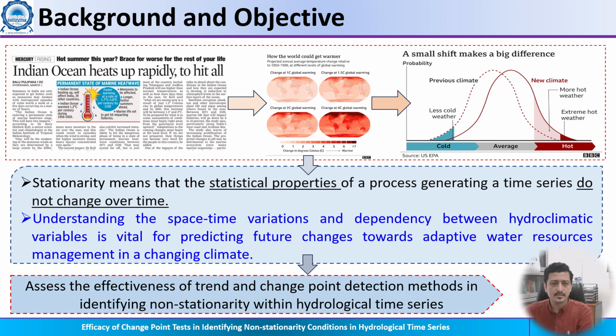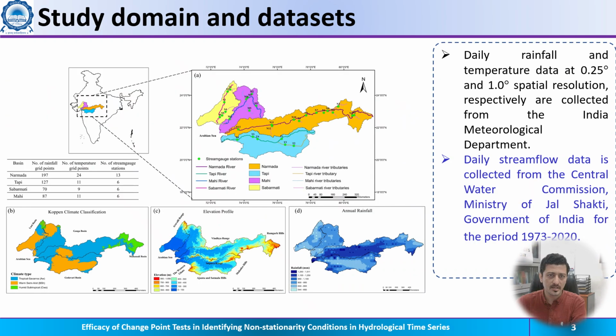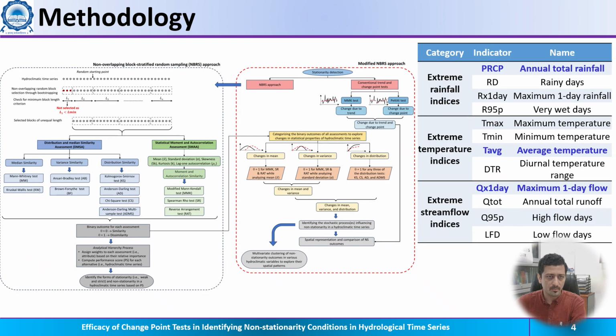Here we assess the effectiveness of traditional trend and change point methods in identifying non-stationarity in hydrological time series, for which we consider our study domain, that is the west flowing river basins. Here we have taken rainfall and temperature data from IMD and streamflow data from the Central Water Commission.